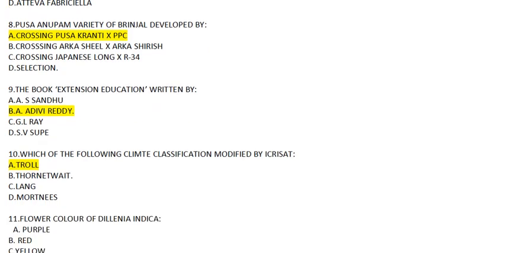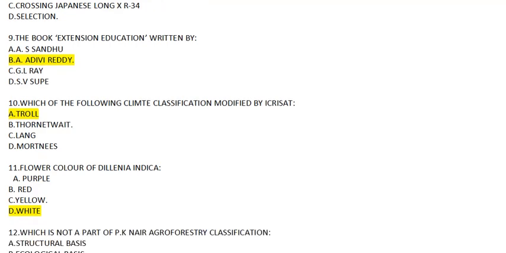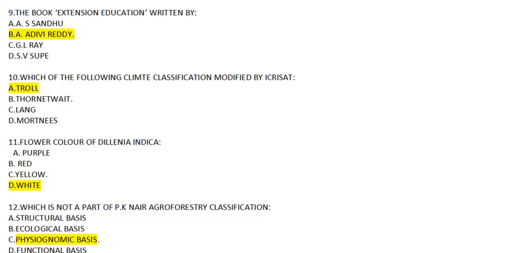Then, coming to question number 8. Pusa Anupam variety of brinjal was developed by. Option number A, crossing Pusa Kranti into PPC. This you have to remember. Now question number 9. The book Extension Education was written by whom? Answer to this will be B, Adivi Reddy. This is also a type of question which you have to remember.